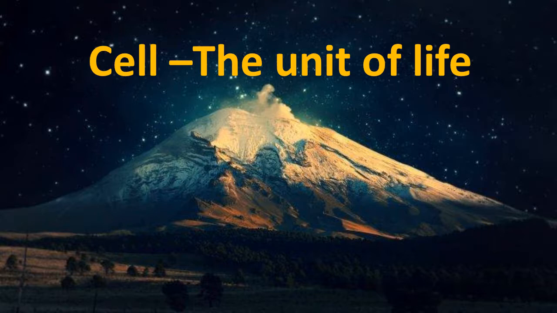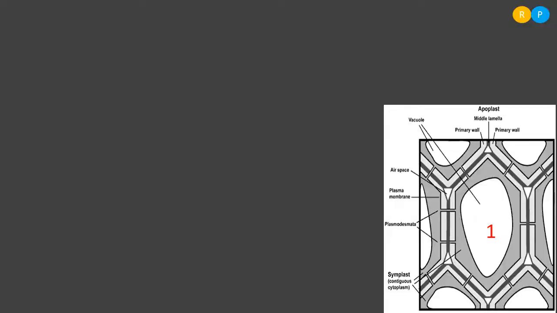In this video, let us study the structure of cell wall. Yes, children, in our last video, we understood the structure of plasma membrane as well as its function. There we understood that plasma membrane is the outermost membrane in all animal cells. But if you take the plant cell, plasma membrane is not the outermost membrane, though plasma membrane is present in both plant cell as well as animal cell.